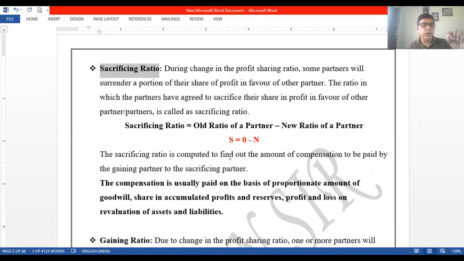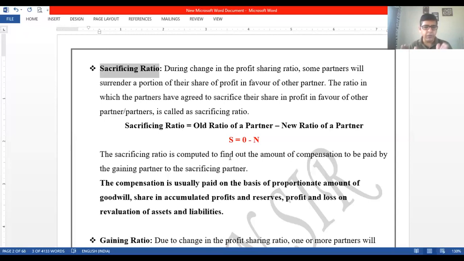Now, they want to have a change. Understand that, please, important here. They want to have a change in the profit and loss ratio. Now the new ratio decided is 3-2-1. Okay, A, B, C. Earlier, they used to divide equally, so 20,000-20,000-20,000, they used to get the profit. Now according to 3-2-1, how much will they get? 30,000, 20,000 and 10,000, right?